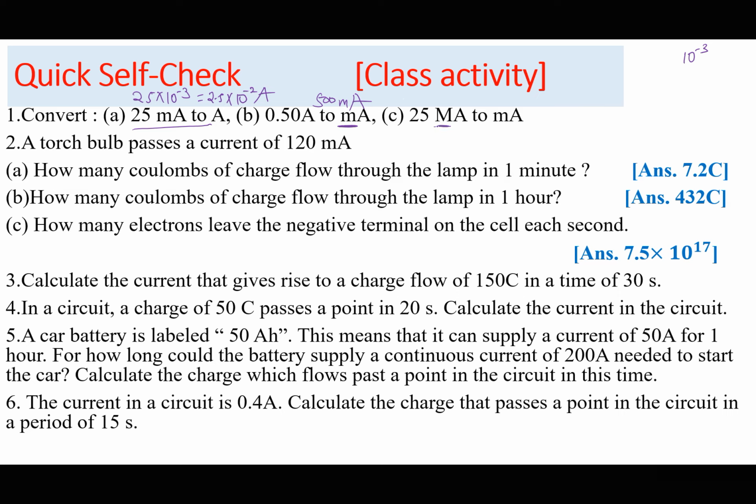Mega to milliamperes. So first of all, we remove mega. In removing a prefix, you multiply by its value. Mega is 10 to the power of 6 amperes. Now, in bringing a prefix, we divide by its value.